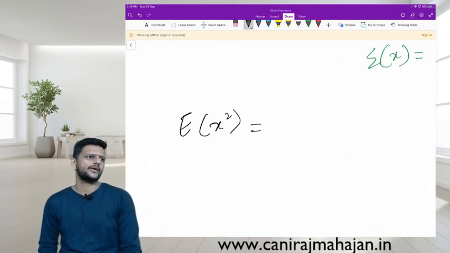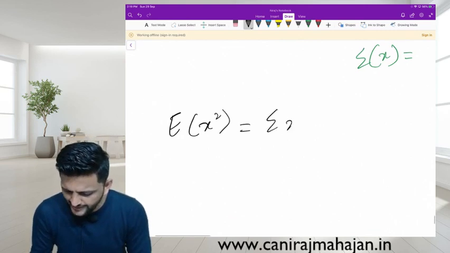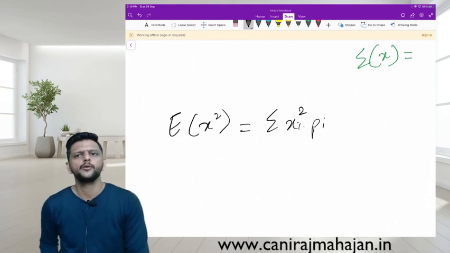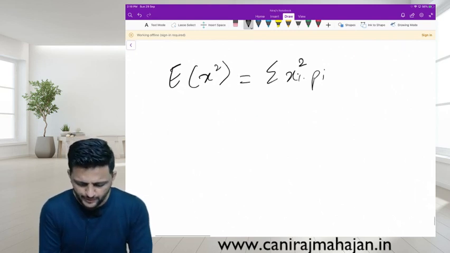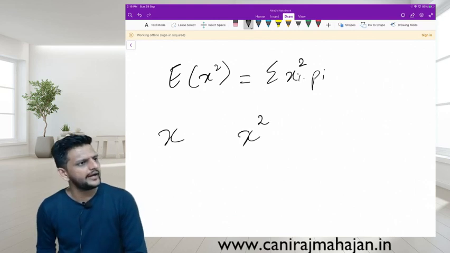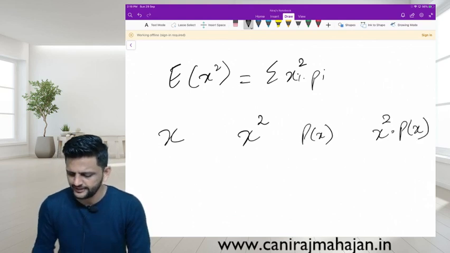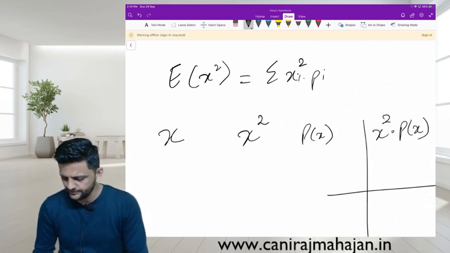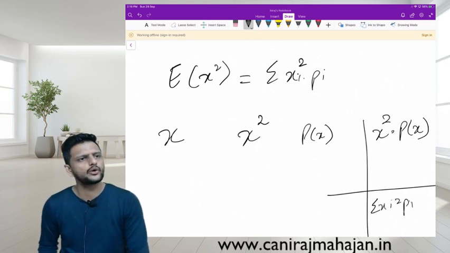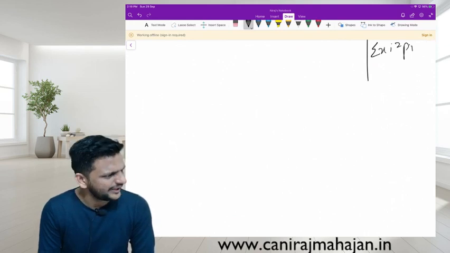E of x square. Expected value of squares: summation xi square into pi. So here, which columns will we prepare? X may be given to you, then X square and p of x. So multiply x square with p of x. Understood? That is the summation we are talking about: summation xi square pi. Understood or no? Why is it important? Because we can find the variance.